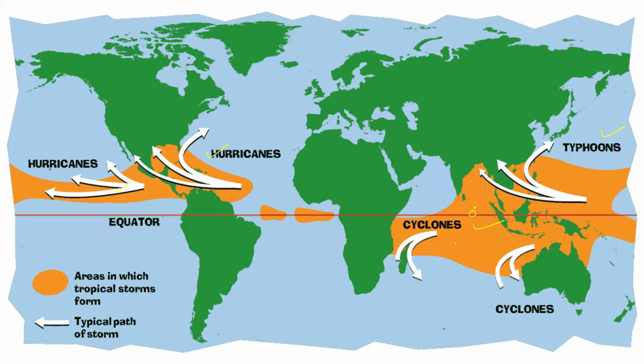Here one thing I want to show you, that in these areas only we can find cyclones, tropical cyclones. As the name suggests, the name is tropical, so the cyclones will be there in the tropical area only. It means the areas where the sun rays are vertical, there you will be getting the cyclones.